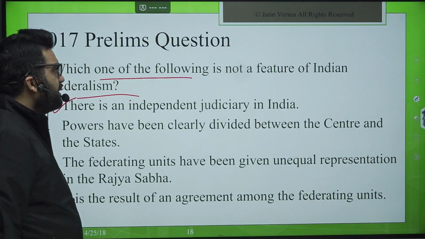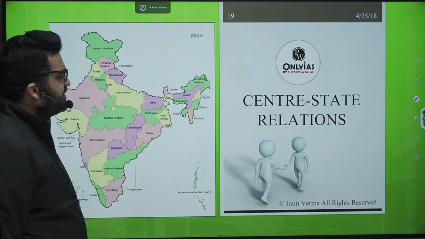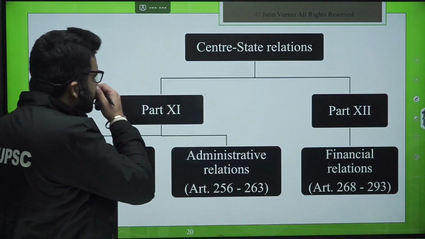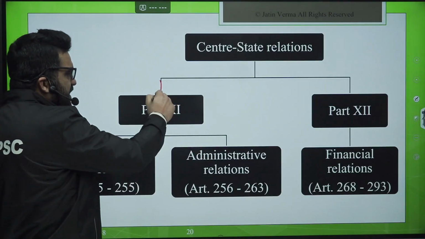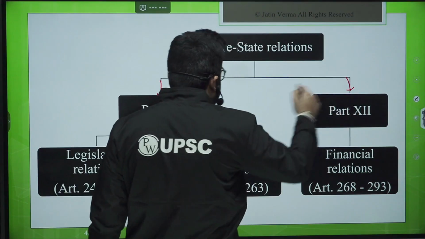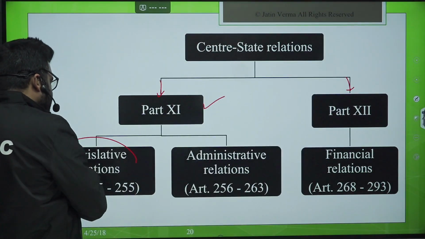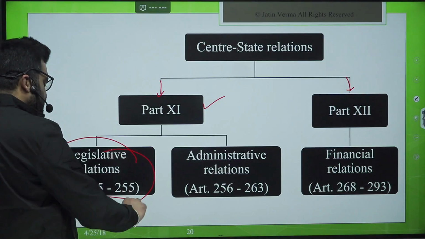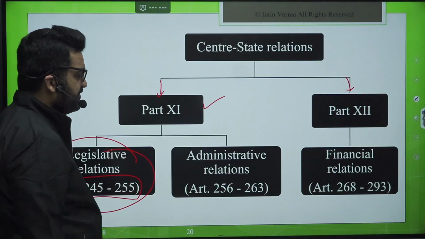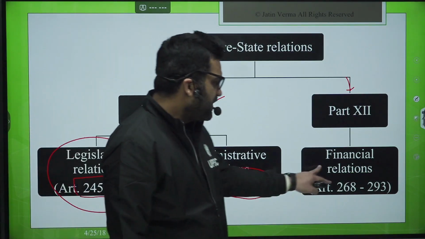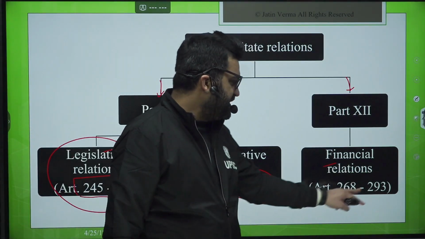Now coming here, center-state relations. Center-state relations are divided in this Part 11, Part 12. So Part 11, Part 12, memorize to the extent possible. Legislative relations are given between Article 245 and Article 255. Administrative relations, 256 to 263. Financial relations, 268 to 293.